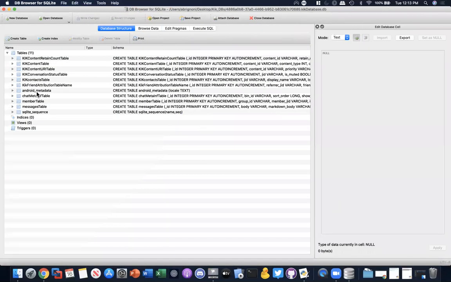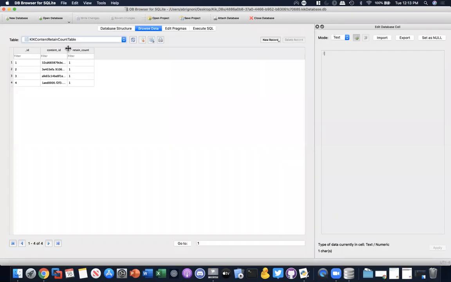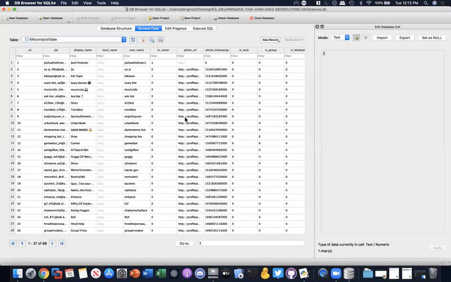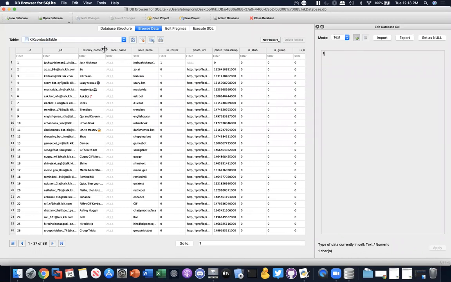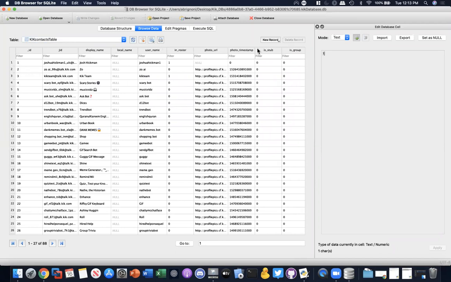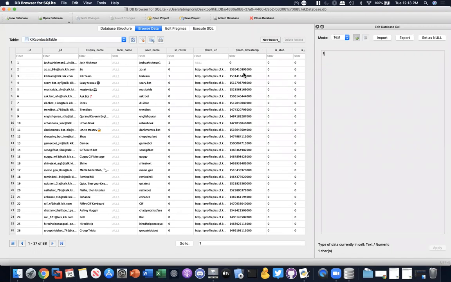And for today's exercise, I'm gonna look at the Kick contacts table. So we go to Browse Data and look at the Kick contacts table. Why am I doing this? I wanna understand out of this table what's important to me in my case, so then I can write a script to pull it out, automated for me, so I don't have to do this manually every single time. So for this example, I noticed that I do care about the JID, the display name, the username, the photo URL, and the photo timestamp. Okay, I care about those things.